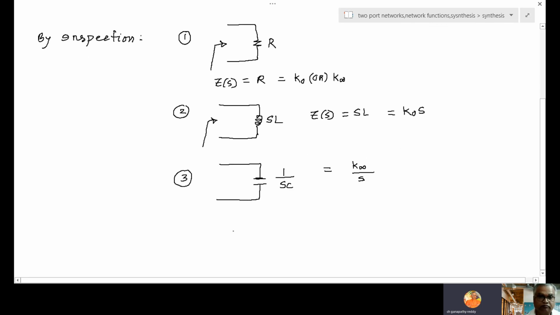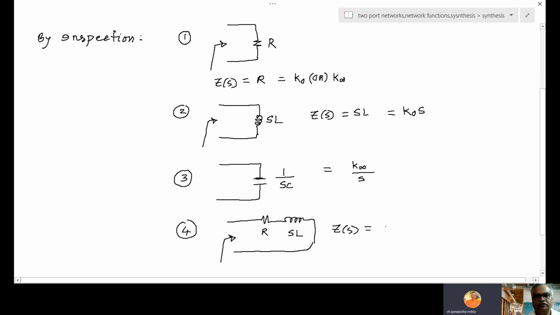And it can be a combination, which is resistor and inductor, R plus SL. So what is Z of S now?